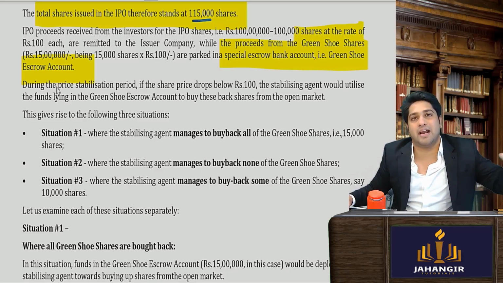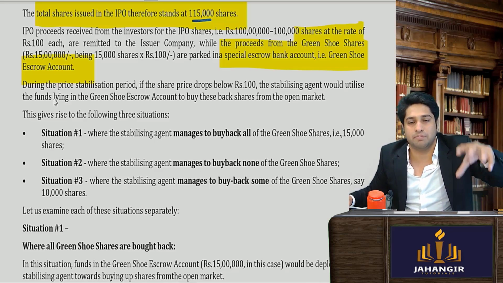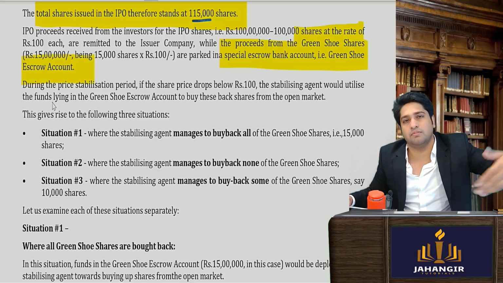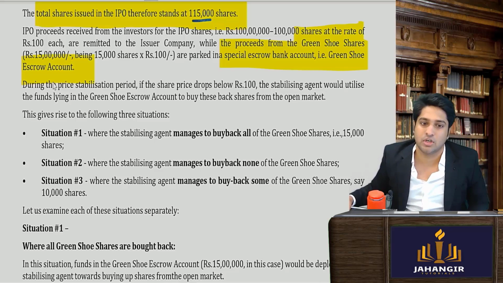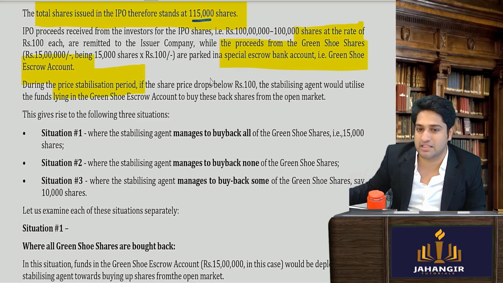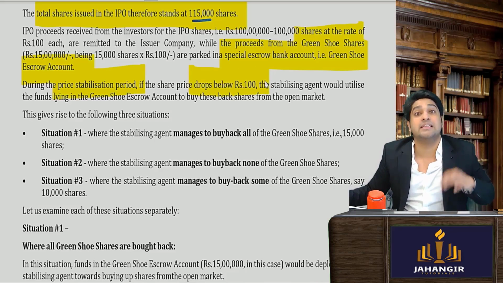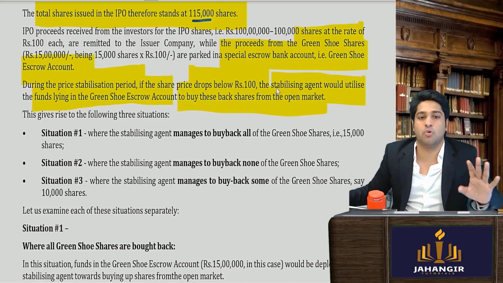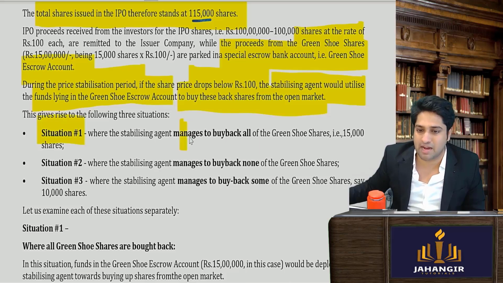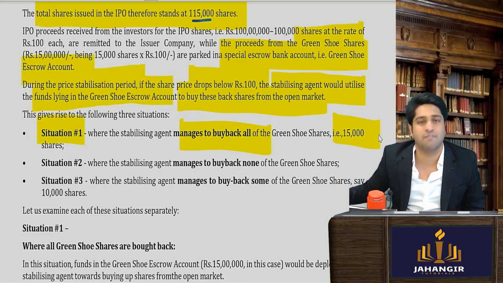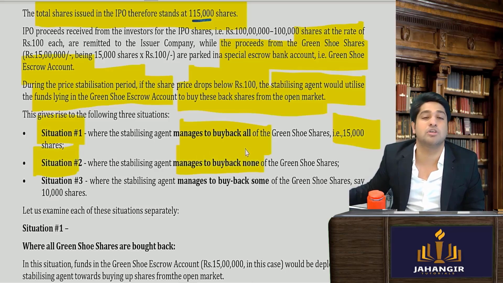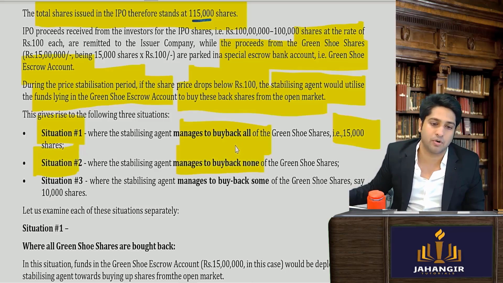Now the prices will try to be stabilized. Whenever it falls, the stabilizing agent will buy and create demand so it doesn't crash. During the stabilization period, if the prices drop below 100 rupees, the stabilizing agent will get activated and start utilizing the funds in the green shoe option account to buy these shares from the open market. Situation 1: he buys back all 15,000 shares, where it was crashing. Second, he could buy back none of them, because it must be a massive, beautiful IPO that never fell below the issue price at all.